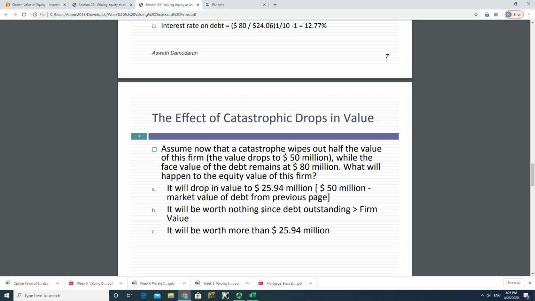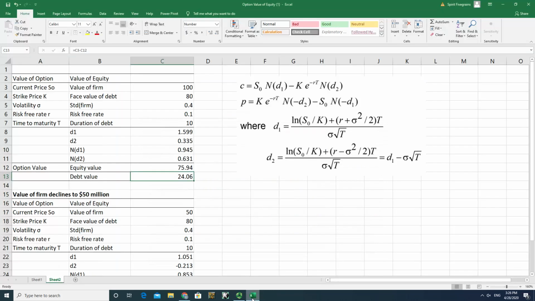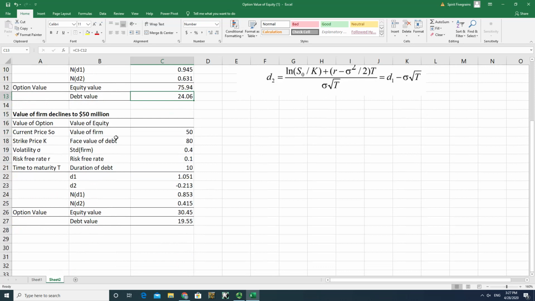Well, let's use spreadsheet to do a little calculation here. And I copied the spreadsheet here, but just show you that, okay, when value of firm declined by 50 million US dollars to 50 million US dollars, and face value of debt is 80 million US dollars, I mean, technically this company is in bankruptcy.